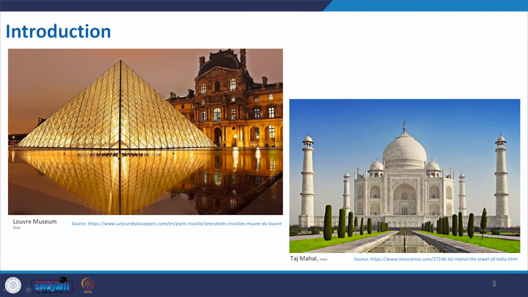So, let us see this. This is not much new, but again another wonderful architecture that we all admire, we all appreciate. One is the Louvre Museum, which has a transparent outlook and a pyramid shape. The other one is in India, the Taj Mahal. It was made long back, but with perfection in symmetry as well as stability, we can still enjoy this environment there. So, this is another example.